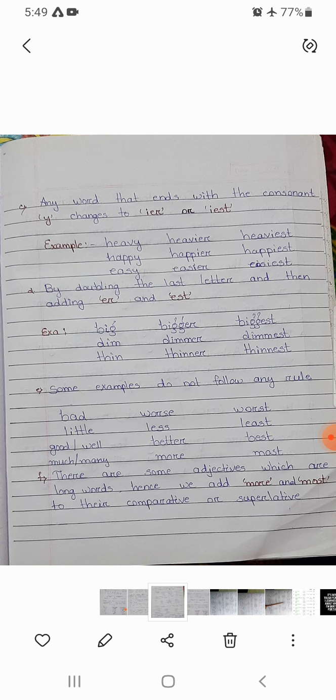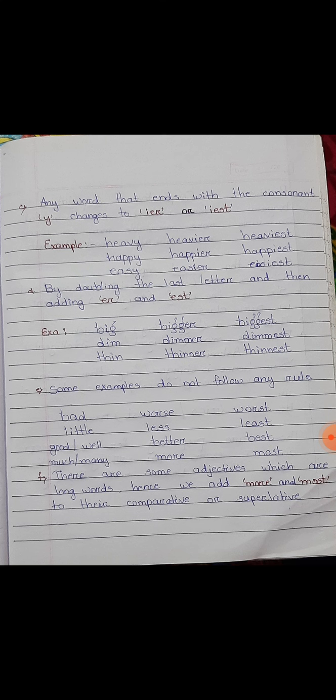Any word that ends with a consonant y changes to ier or iest. Any word which ends with the letter y, consonant y, when you change from positive to comparative, we have to add ier. When you change from positive to superlative, we have to add iest.